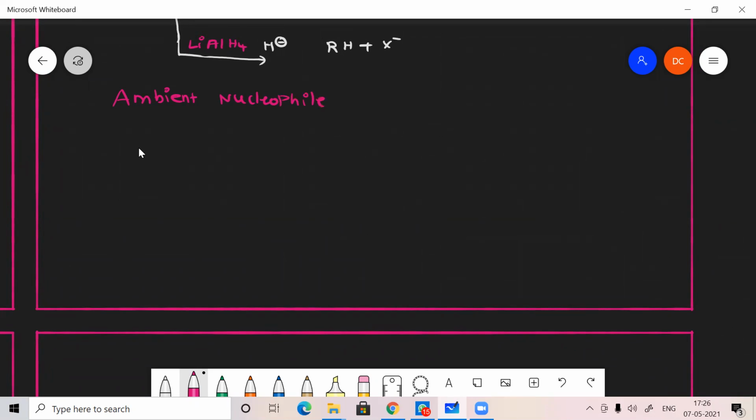What do you mean by ambident nucleophile? Think of amphibians. What do you mean by amphibians? A good example is the frog. It can survive both on land as well as in water, but at a point of time, it can survive either on land or in water. It cannot survive in both at the same time.